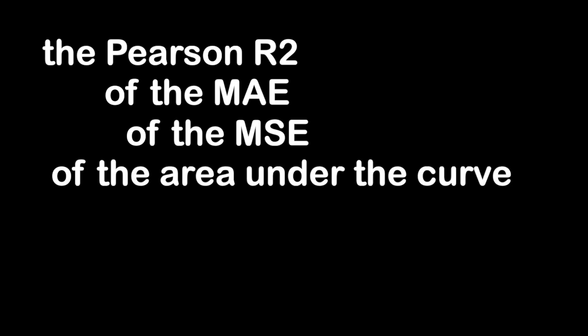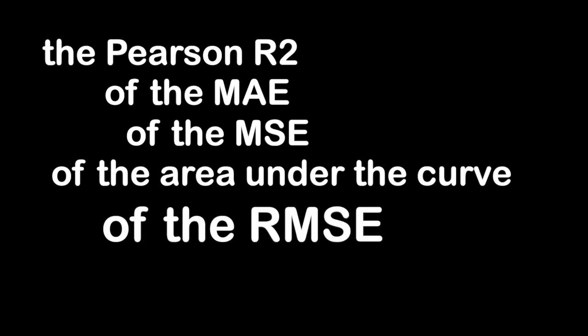Okay, so what metrics do we use when evaluating our models to obtain state-of-the-art results? By the way, did I mention that we're state-of-the-art? Well, just in case you forgot. We're state-of-the-art. We use the Pearson R-squared of the MAE, of the MSE, of the area under the curve, of the RMSE. Between ground truth and prediction.